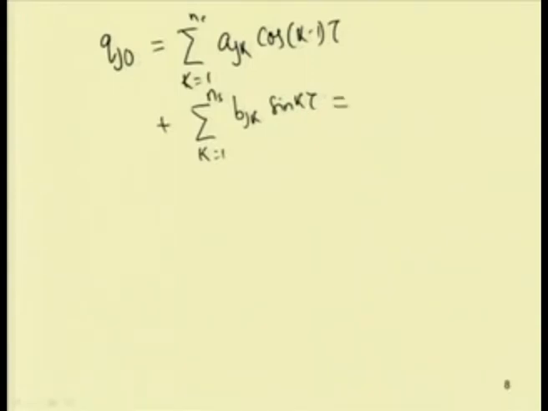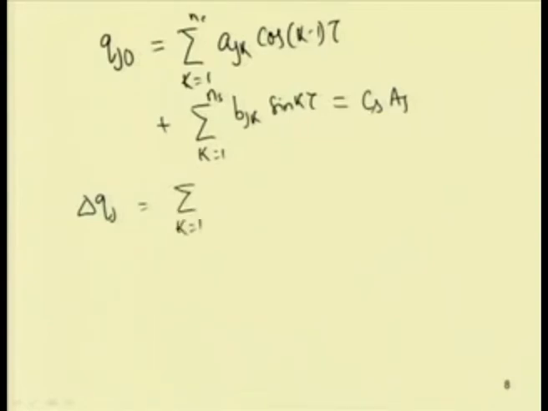This can be written in matrix form also, using C s into A j, where A j are the Fourier coefficients. So, q j 0 one can write in this form. Similarly, delta q j can be written in the same way.